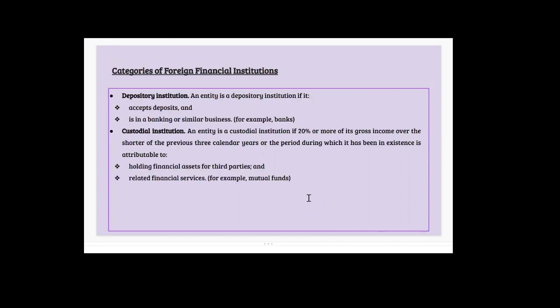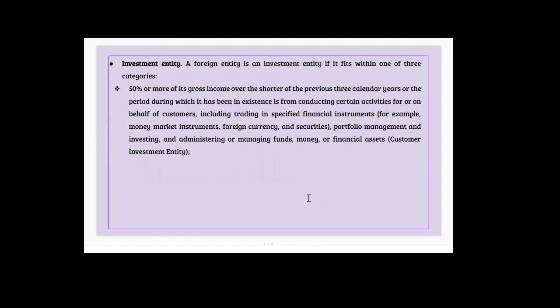The third type of FFI is the investment entity. A foreign entity is an investment entity if it fits within one of three categories. The first is when 50% or more of its gross income, over the shorter of the previous three calendar years or the period during which it has been in existence, is from conducting certain activities for or on behalf of customers, including trading in specific financial instruments, portfolio management, and investment.